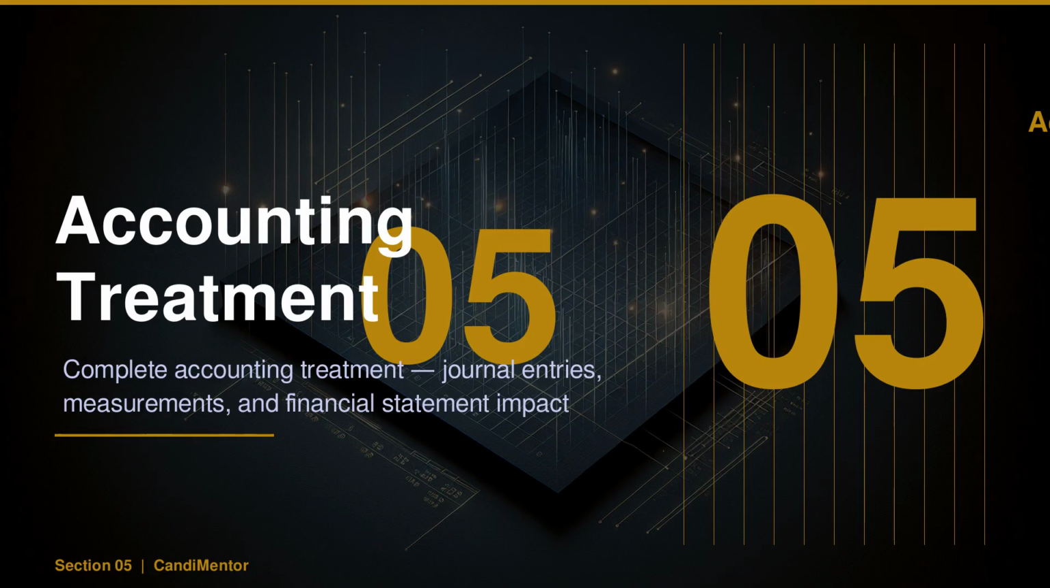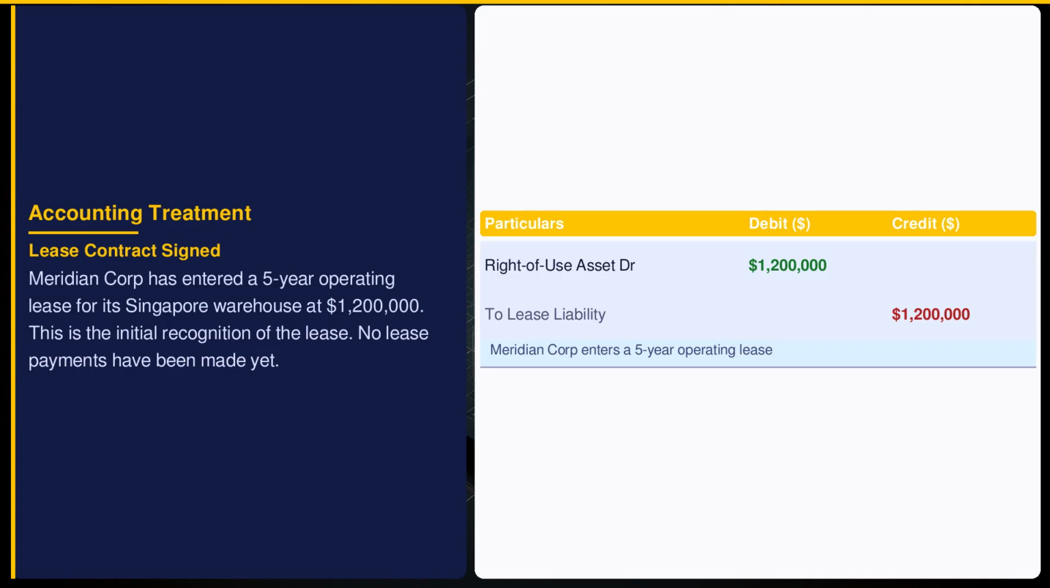Meridian Corporation, a global manufacturing company, signs a 5-year operating lease for its Singapore warehouse. Watch how every accounting event plays out. Understand the impact on financial statements, adjustments, and the eventual derecognition of the lease. Under ASC 855, Meridian recognizes a right-of-use asset and a corresponding lease liability for the warehouse lease. This ensures the lease is accurately reflected on the balance sheet, impacting both assets and liabilities by $1,200,000 initially.